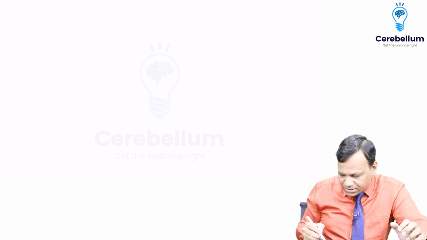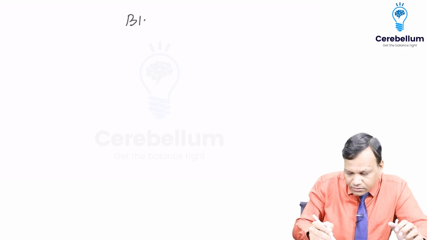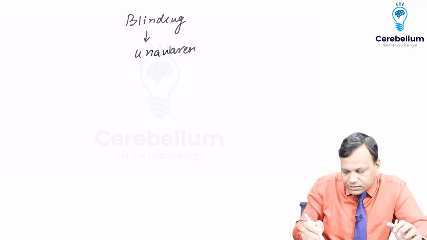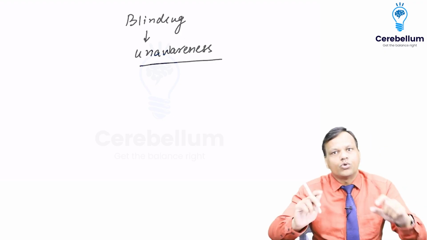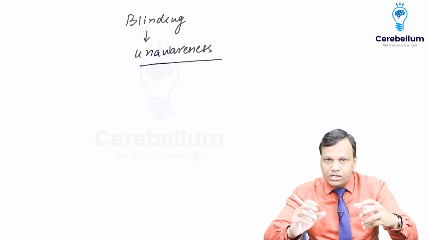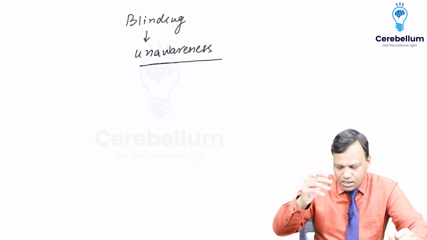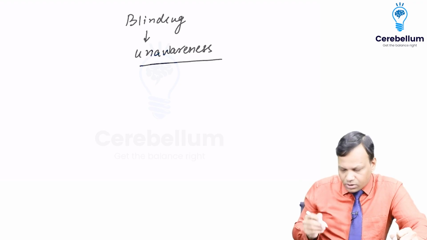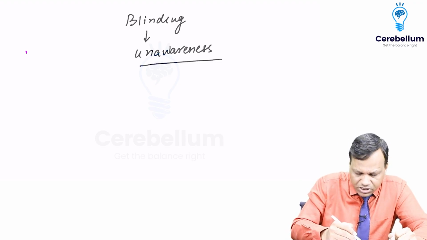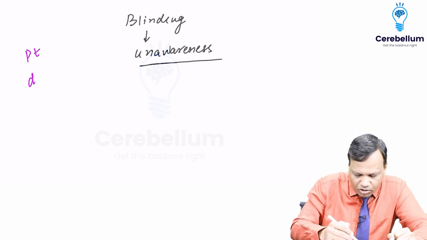So blinding means unawareness. Blinding means unawareness. The subjects do not know which thing they are receiving, whether they are receiving the drug or they are receiving the placebo. Okay, so the important thing to understand here is there are two things. One, we say patient, second we say doctor.